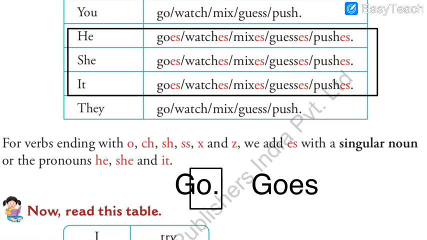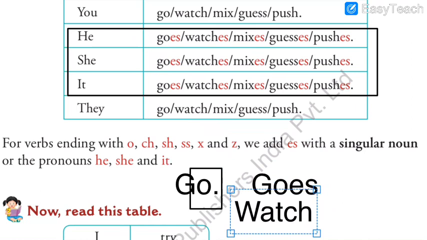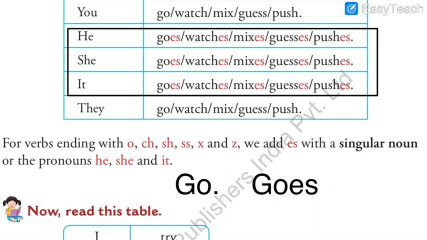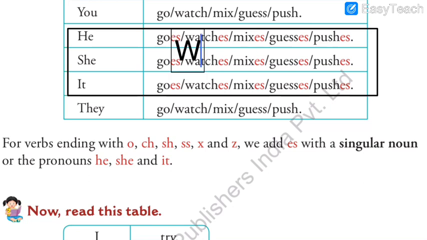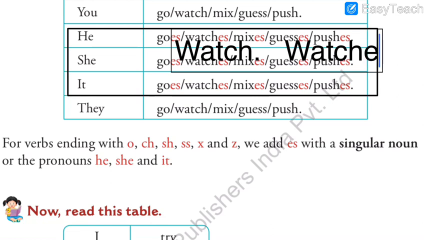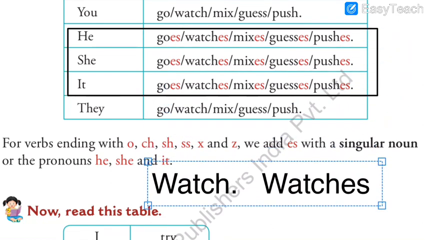Now the second example, just to compare it with the definition, I am writing it here: watch. Let me erase the first data so that I can get some space. So if you can see here, students, watch will become watches, correct? Why did it happen?